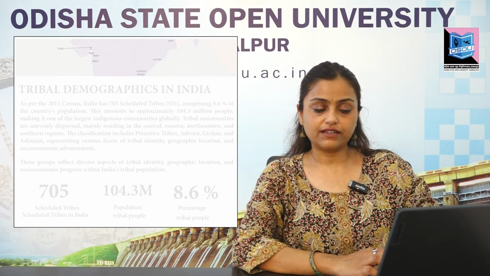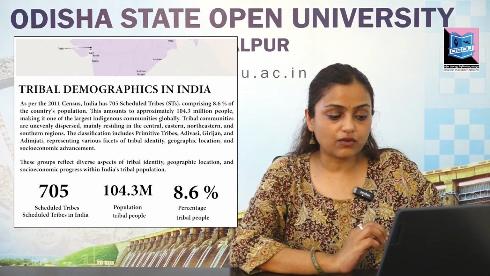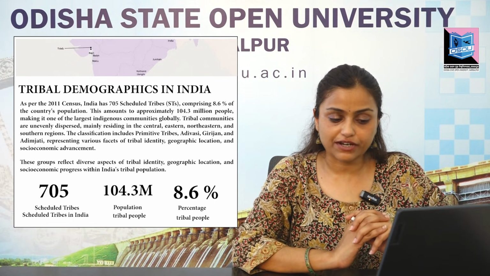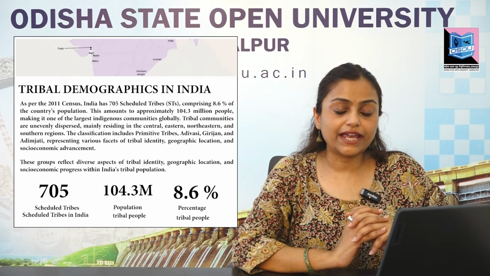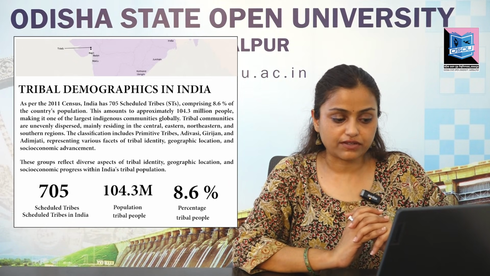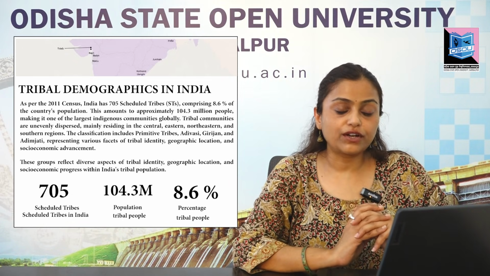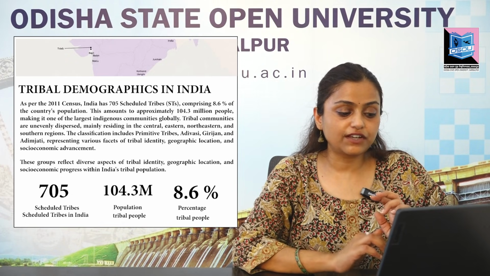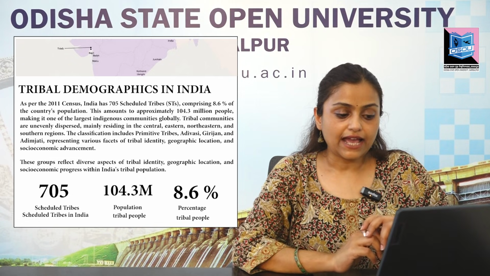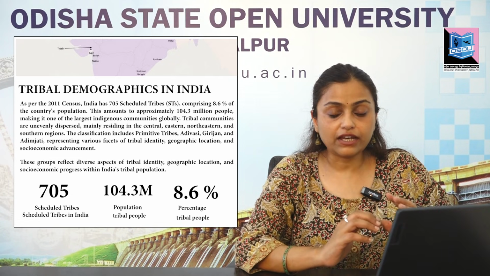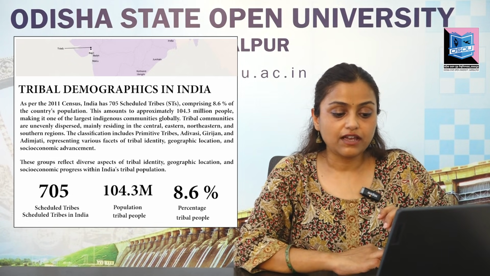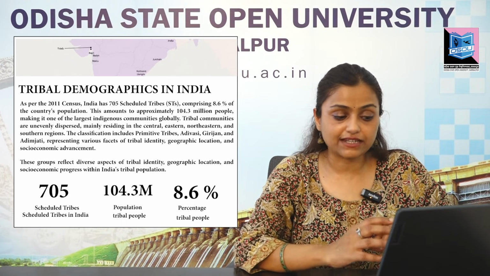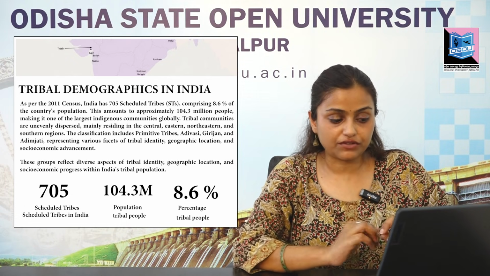So now let's proceed. So according to Census 2011, India has over 705 scheduled tribes and they make up 8.6% of total population. So that is about 10.3 million people in India. So it is one of the largest indigenous populations in the world, and it is unevenly dispersed across the country, concentrated mostly in the central, eastern, northeastern and also southern regions.